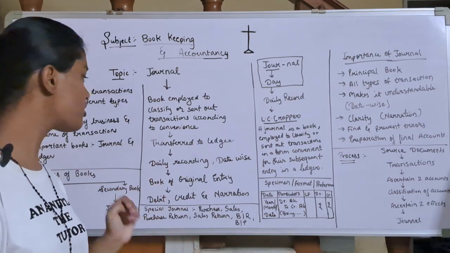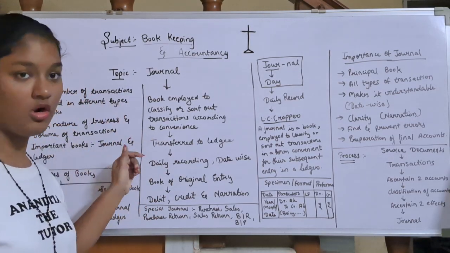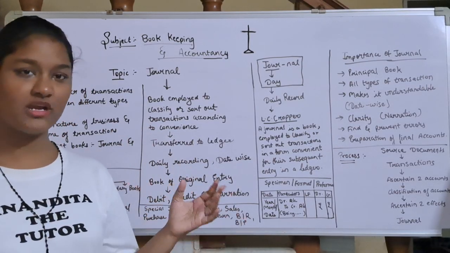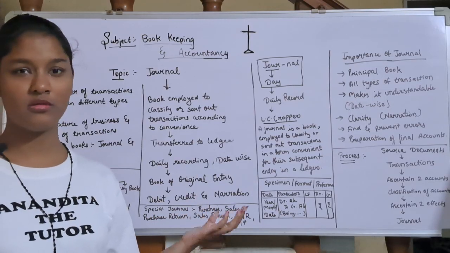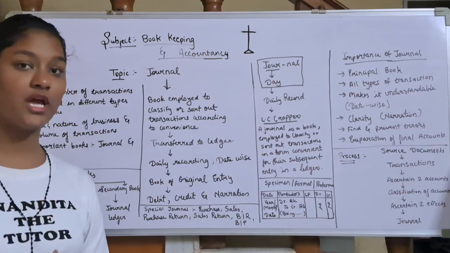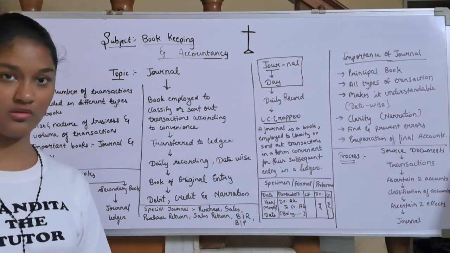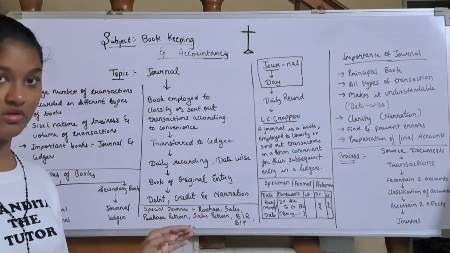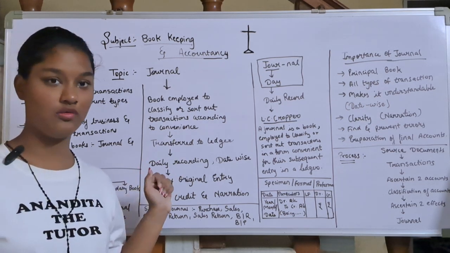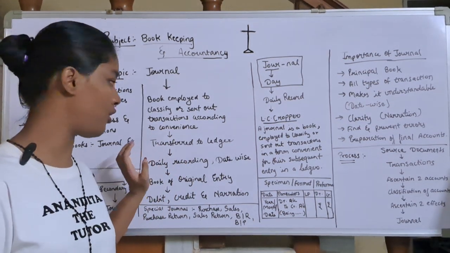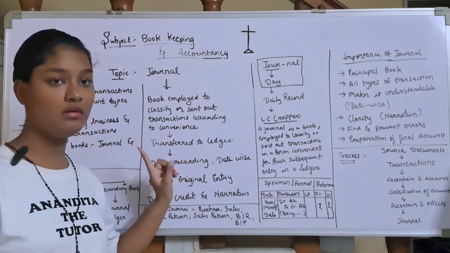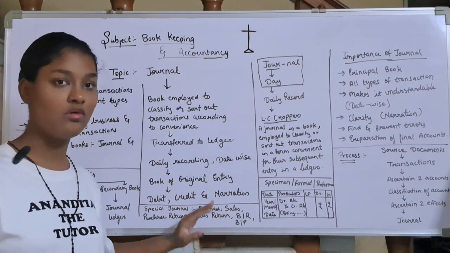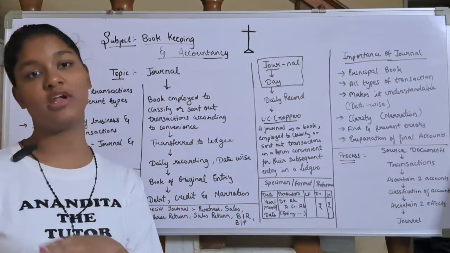Now this book is called a journal. The transactions which are recorded in the journal are transferred to the ledger. If you remember the procedure of accounting that we learned in the previous videos, right at the start, I had said that the journal is the first step, and after that the ledger comes. You can go and watch that video, and if you want, I can post it in the description box. So the second step is the ledger. Whatever transactions you record in your journal book, the same transactions will be recorded in the ledger book.